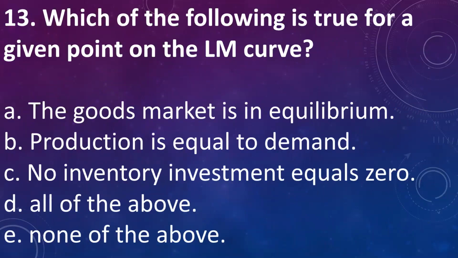Next question. Which of the following is true for a given point on LM curve? A. The goods market is in equilibrium. B. Production is equal to demand. C. No inventory investment equals 0. D. All of the above. E. None of the above. Answer is E. None of the above, because LM curve is about the money market and not about the goods market.